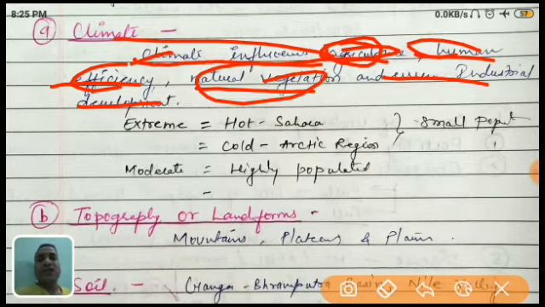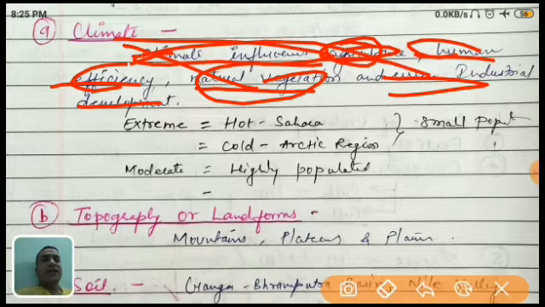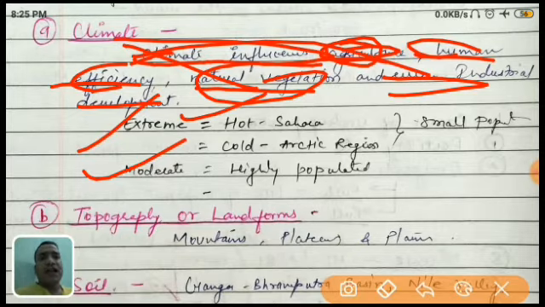Natural vegetation is also according to the climate. I think you already studied different types of vegetation, which is completely based on the climate. And obviously, if the climatic condition is favorable, only then is there industrial development. By these points you can easily understand why climate matters. People cannot survive in extreme conditions, either very hot or very cold. The hot example is the Sahara desert. In the Sahara desert, life is very difficult, so the population is very small.